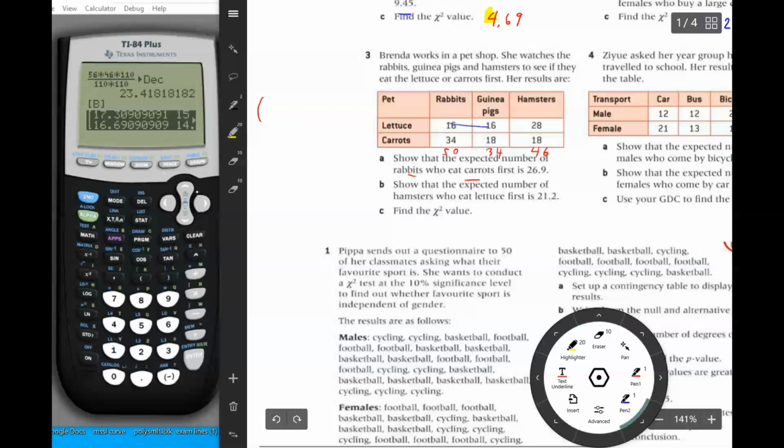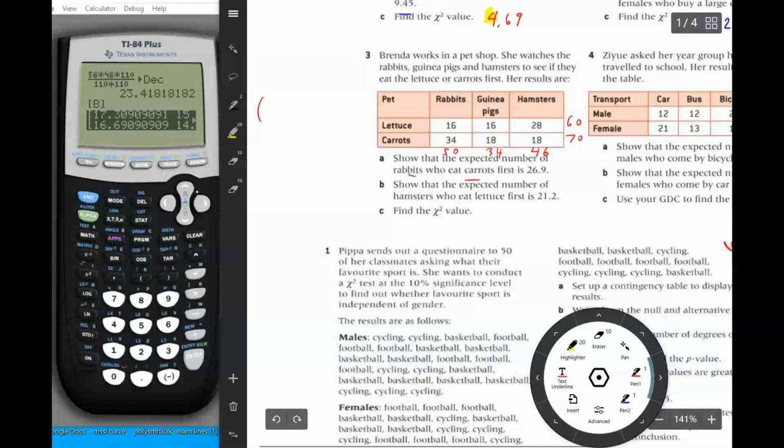And we'll do that in this direction. So it would be 16 plus 16 plus 28, which would be 32 plus 28, which would be 60. And then we're going to do the second row. 18 plus 18 is 36. 36 plus 34 is 70.